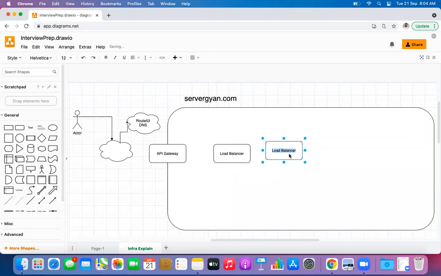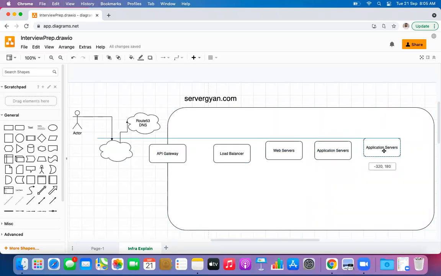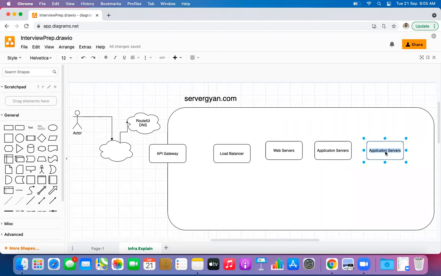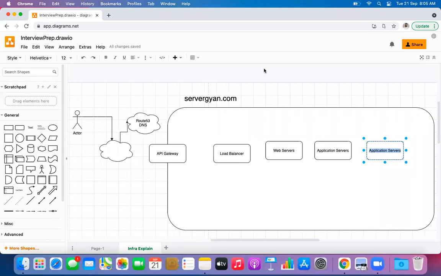Okay, web server. Then? Application server. Okay, application servers. Then? What next? I don't have in-depth knowledge in that. Okay, any other one? Database it will hit.